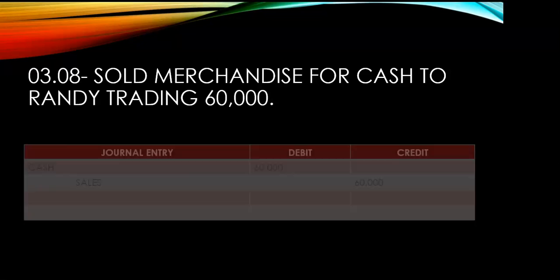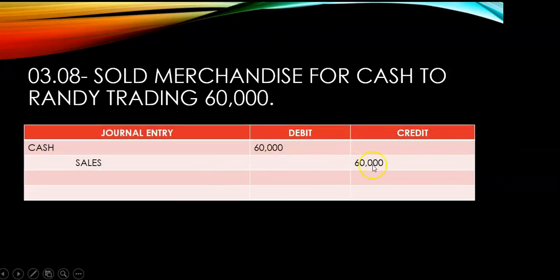Okay, so ano yung entry? Cash 60,000 and credit sales 60,000. In our past lessons with our accounting, when we say sales and service income or whatever revenue, always credit. Kailan lang nagiging debit? Kapag meron tayong adjustment. So, in this transaction, ano yung naging clue word natin? Sold. Hindi ka na bumili. Pag bought, bumili ka. Pag sold, ikaw yung bumenta. So, nag-sold ka na merchandise, ano natanggap mo? Cash. So, kaya debit cash, credit sales. Okay, dali lang, diba?